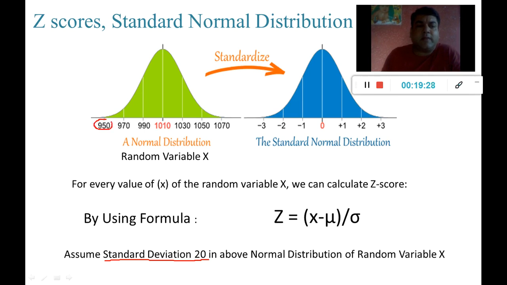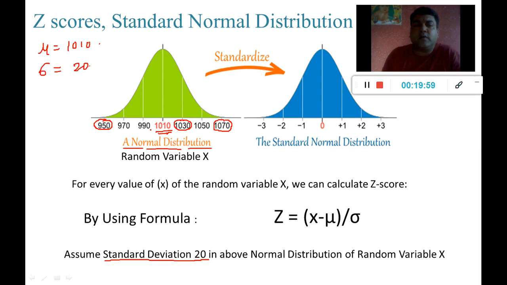X is nothing but any value in the random variable. Suppose these 3 values are there, and this is the mean. We are assuming here that the given data, for example purposes, is normally distributed with 1010 as mean and 20 as standard deviation. So mu is 1010, whereas sigma is 20.